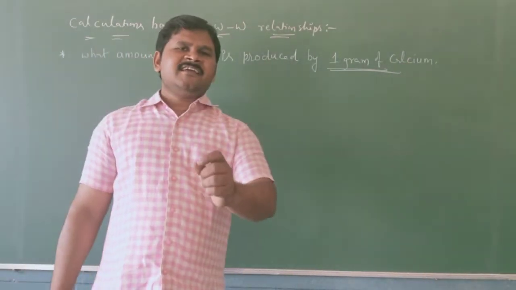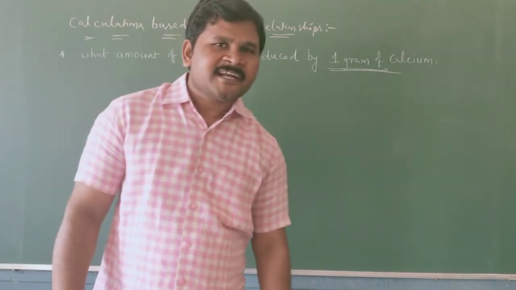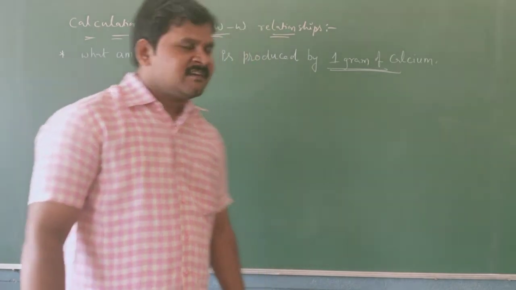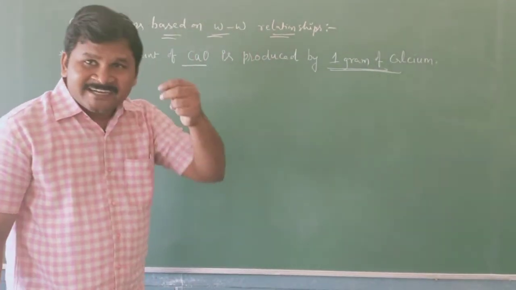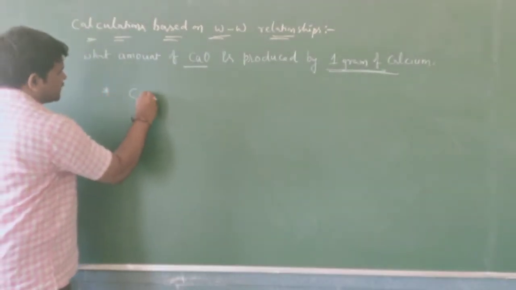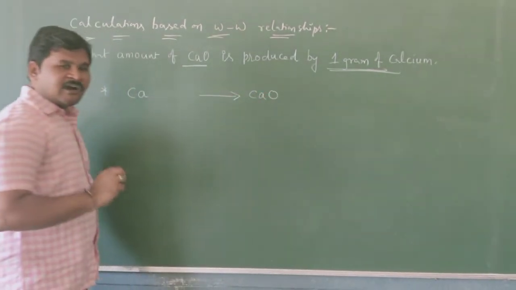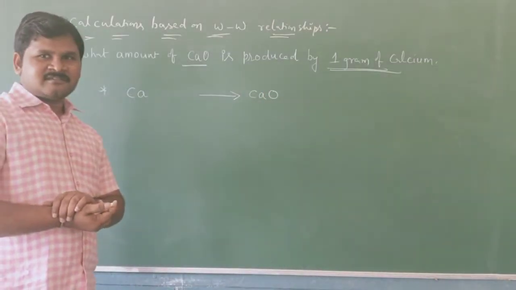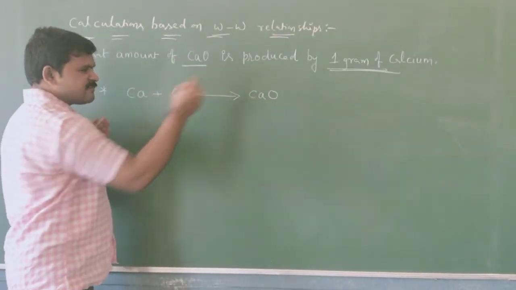For any question related to stoichiometry, first we have to write the balanced chemical reaction. How will we get CaO from Ca? For that we have to write the reaction. When Ca is treated with oxygen, we get CaO.